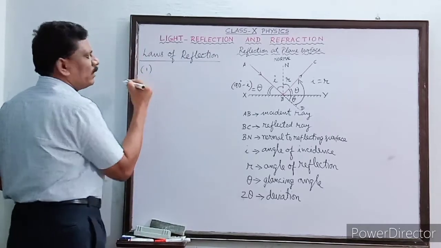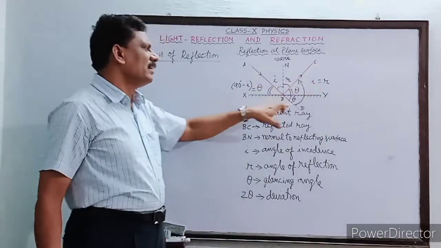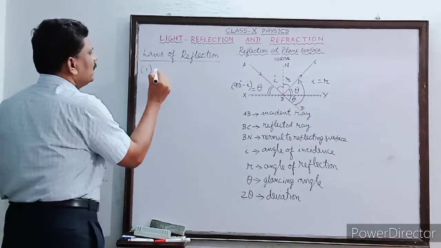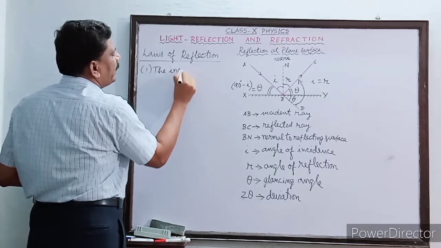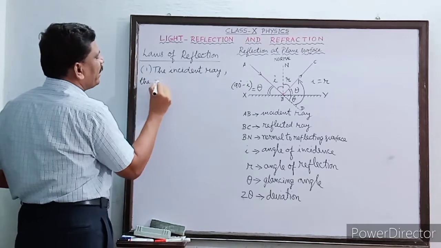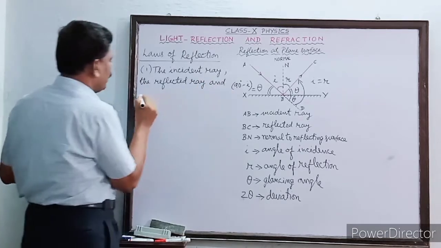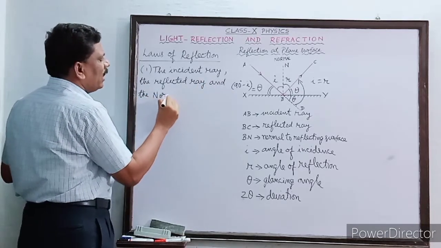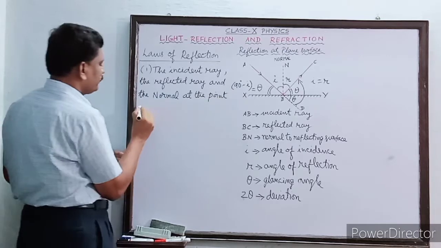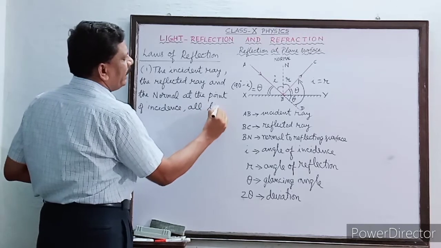The first one is, you see here, the incident ray AB, the reflected ray BC, and the normal at the point of incidence, namely BN, all lie in the same plane.